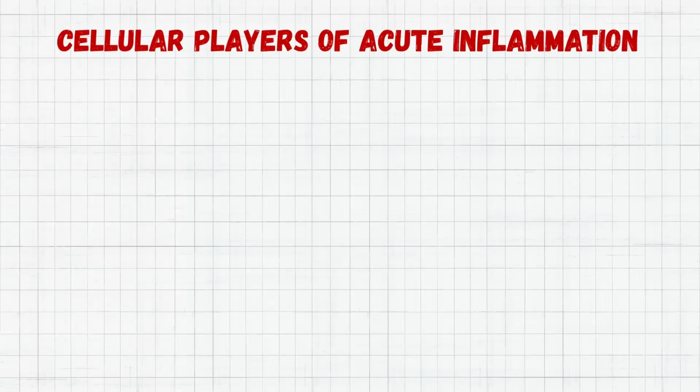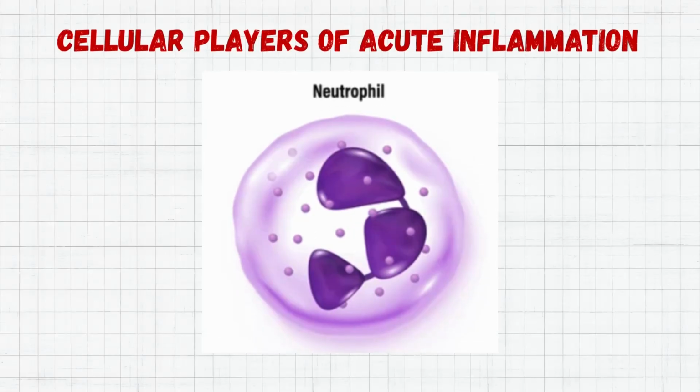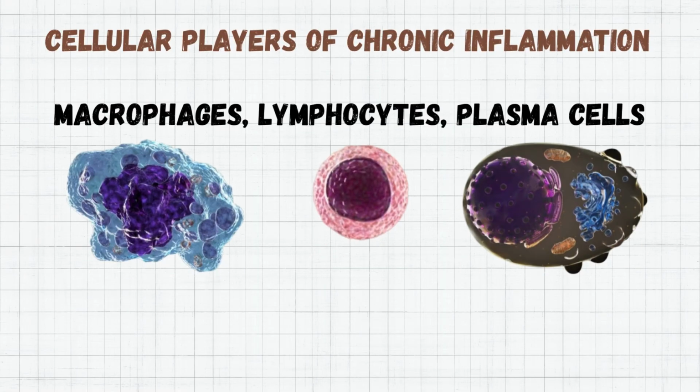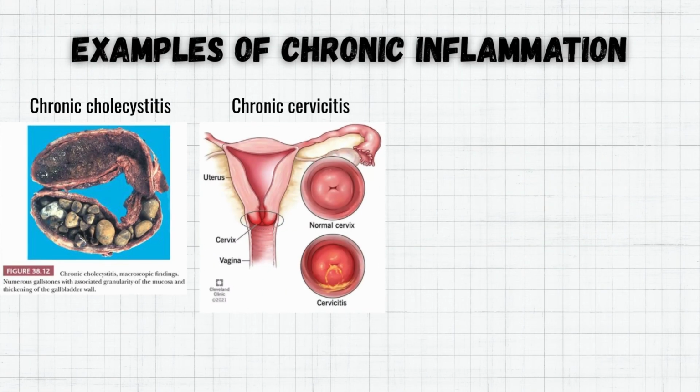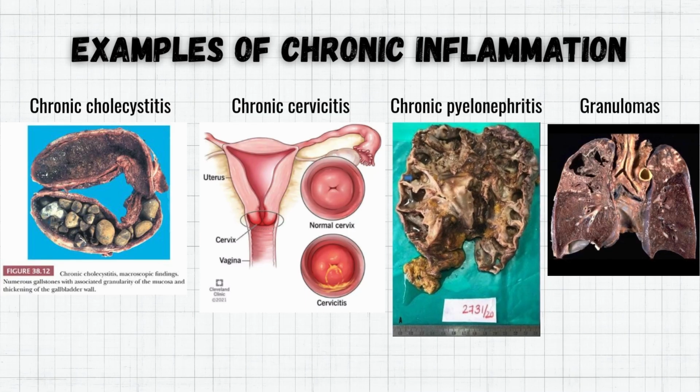The cellular players in acute inflammation were neutrophils, but in chronic inflammation, they are macrophages, lymphocytes, and plasma cells. Some examples of chronic inflammation are chronic cholecystitis, chronic cervicitis, chronic pyelonephritis, and granulomatous inflammation.